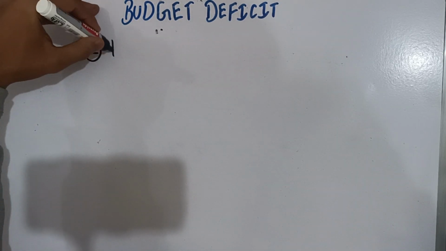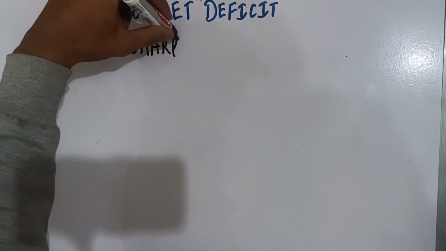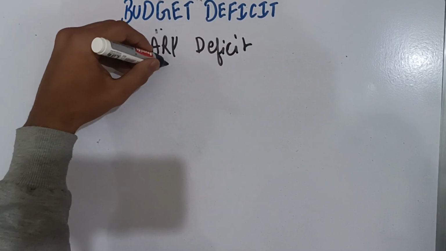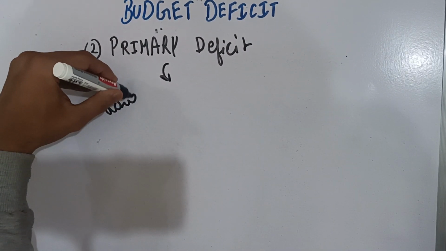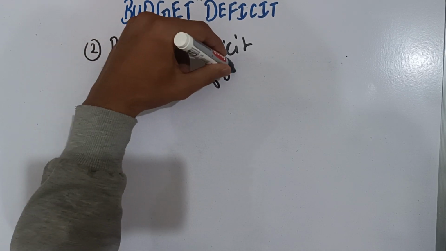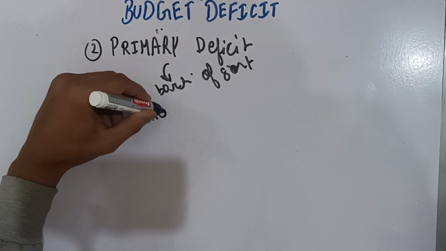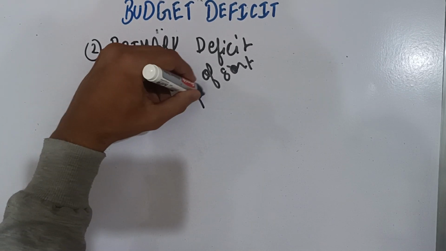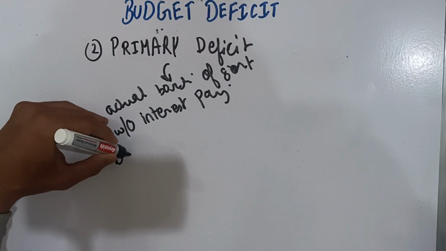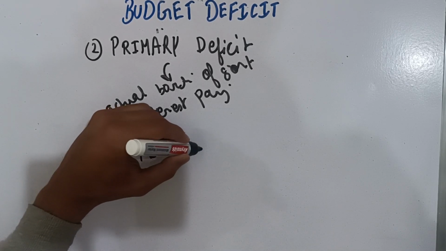The second one is primary deficit. Primary deficit is the actual borrowing of the government without interest payments. The formula of primary deficit is fiscal deficit minus interest payment.